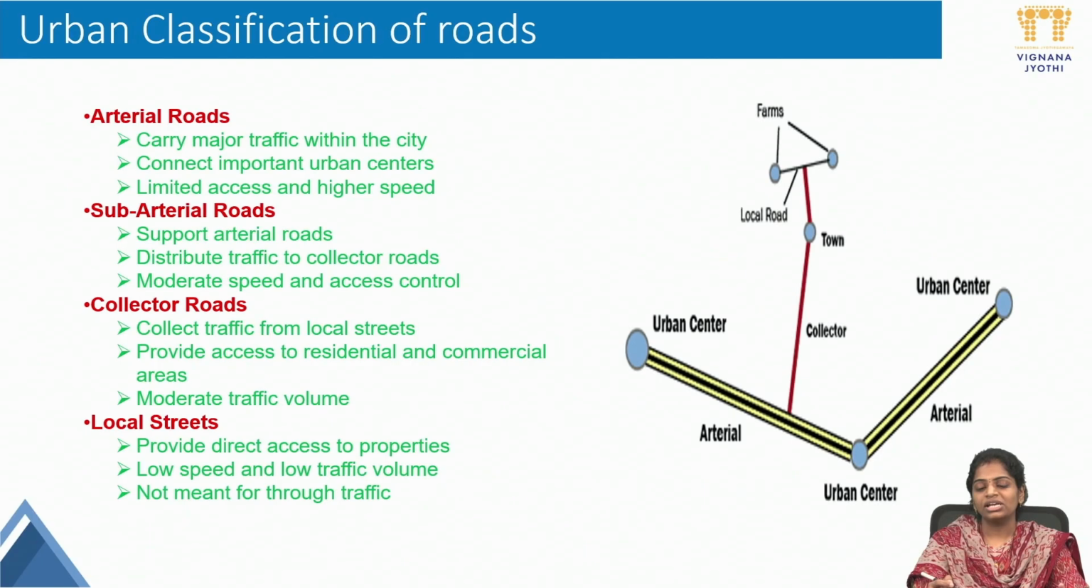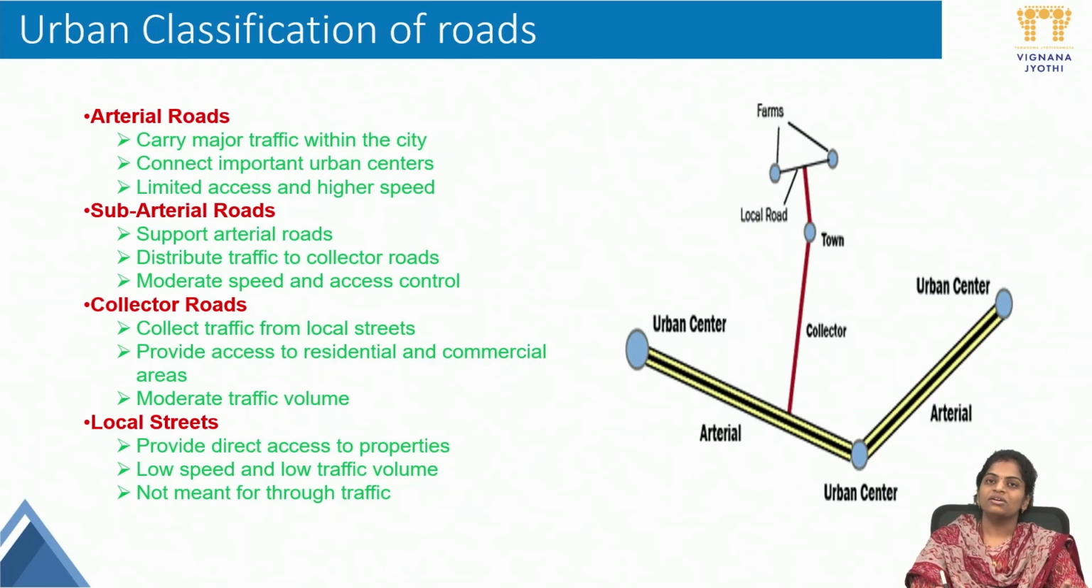Okay, the next road is subarterial roads. These support arterial roads and distribute traffic to the collector roads, with moderate speed and access control. They have a little less speed than the arterial roads. Then the third one is the collector roads. The name itself tells that collector roads collect traffic from all the local streets and subarterial roads and diverge it. Convergence and diversion of traffic happen in the collector roads. They provide access to residential and commercial areas. They have moderate, lower traffic volume than arterial and subarterial roads.